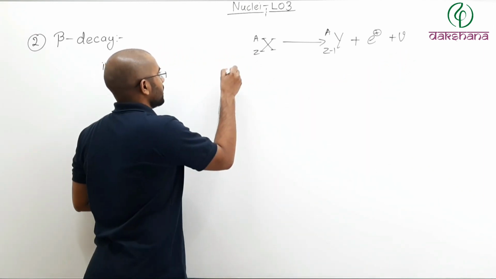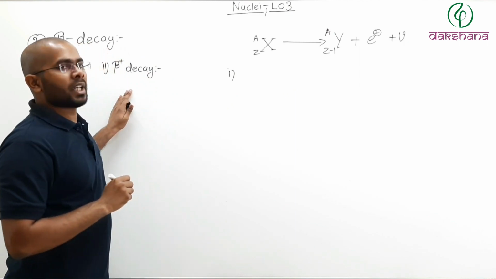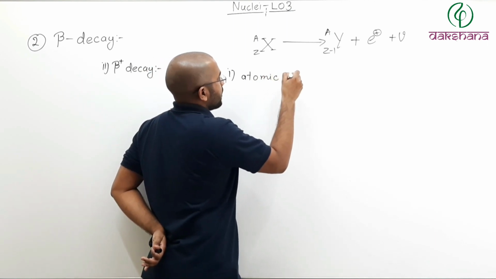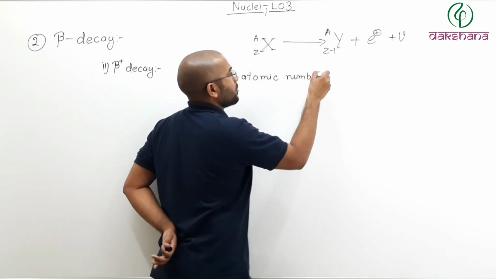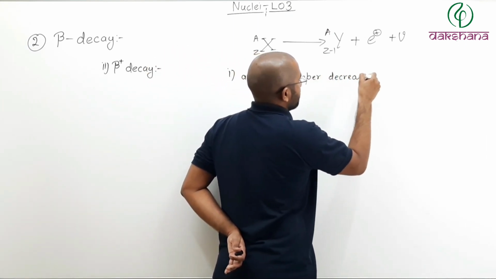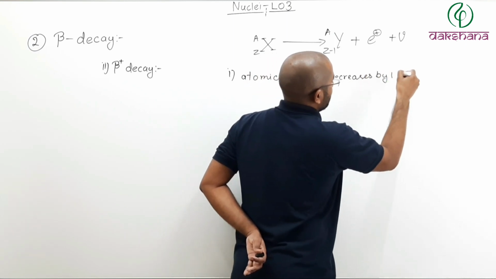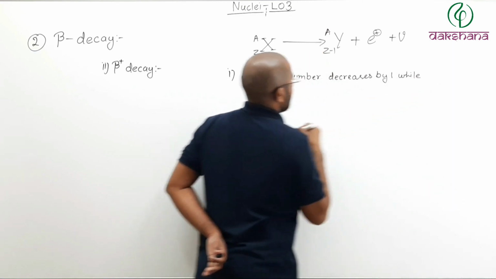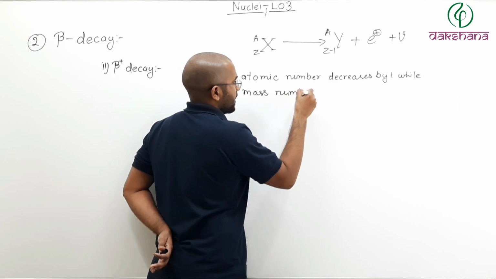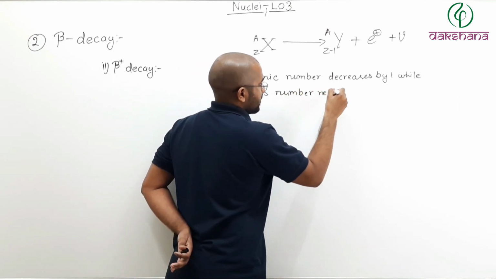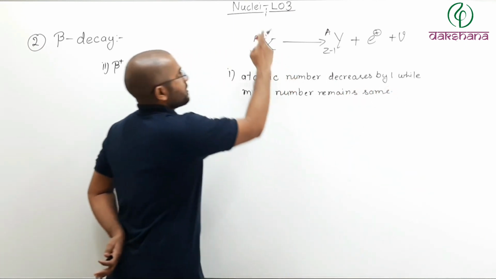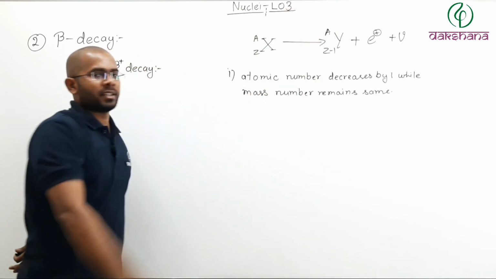So the first thing you will write: in a beta positive decay, the atomic number decreases by 1. Atomic number or number of protons, same thing. Atomic number decreases by 1, while mass number remains the same. So the mass number here is also A, here also A. Atomic number decreases by 1.